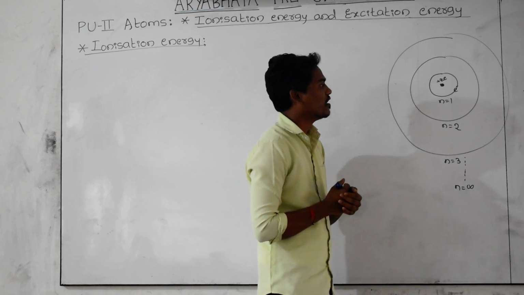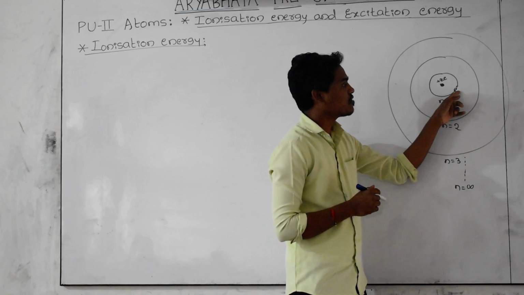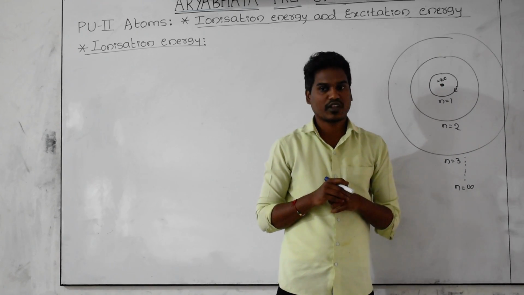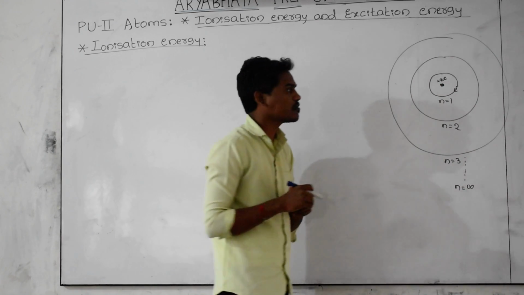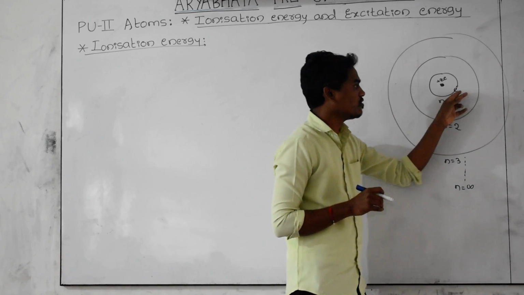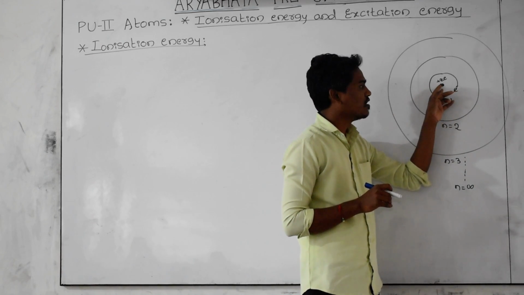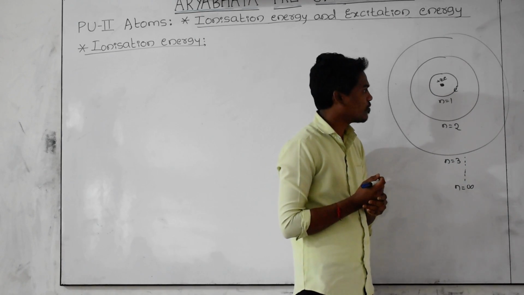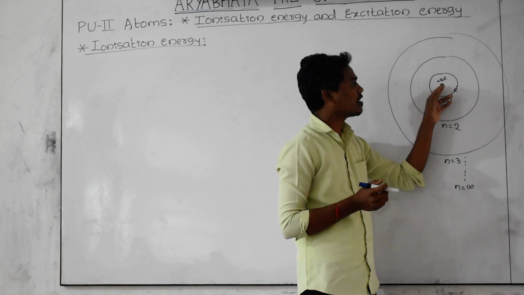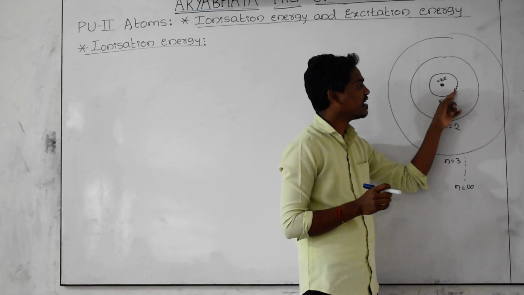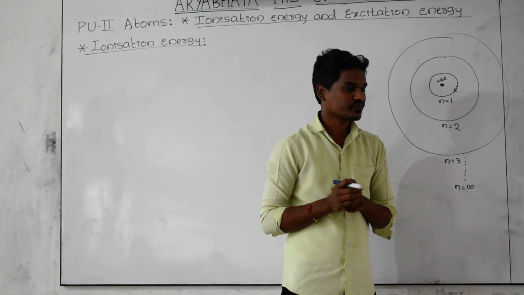All the electrons are bound to the nucleus by a force called the electrostatic force of attraction. Because of this electrostatic force of attraction between the electrons and the nucleus, the nucleus does not let the electron leave the orbit.